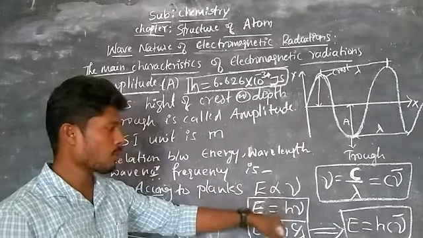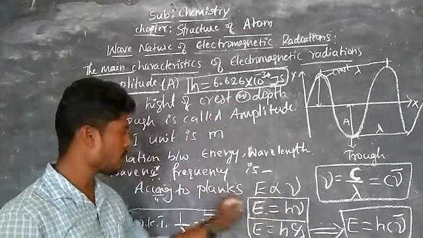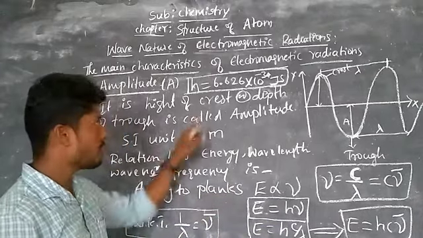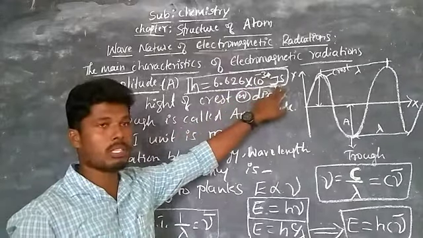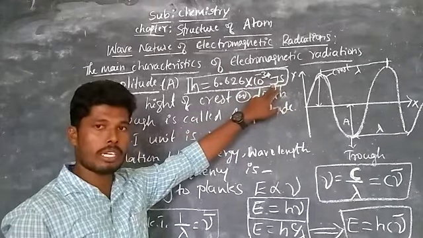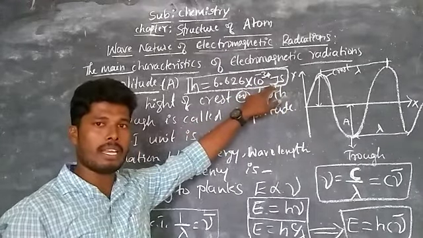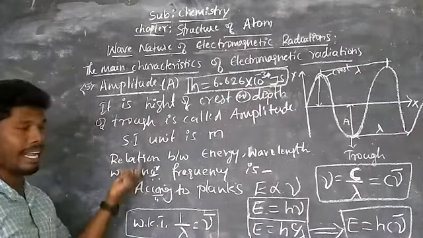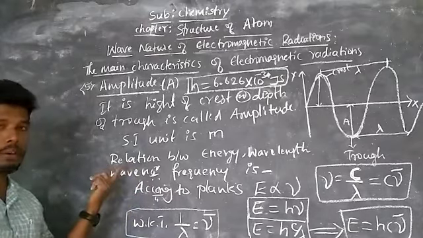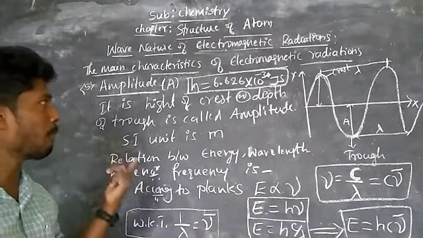By removing the proportionality constant we are putting h. This h is called Planck's constant. Here we have joules, it means it is a form of energy. So these are the electromagnetic characteristics, and after knowing that we are going to study the spectrum of electromagnetic radiations.